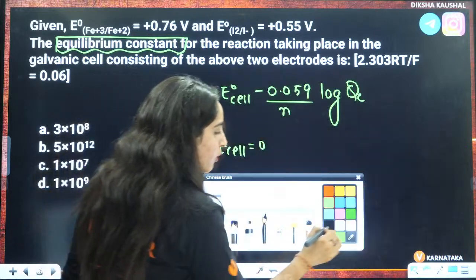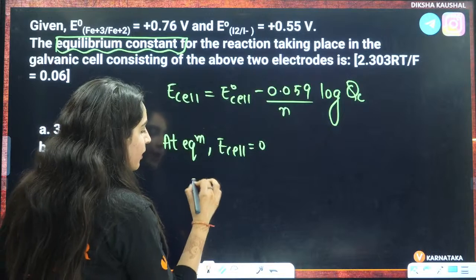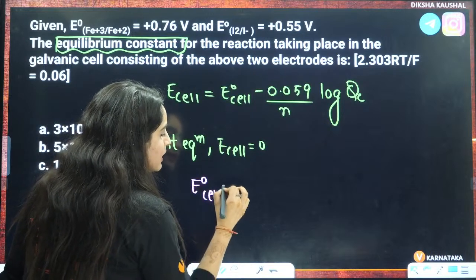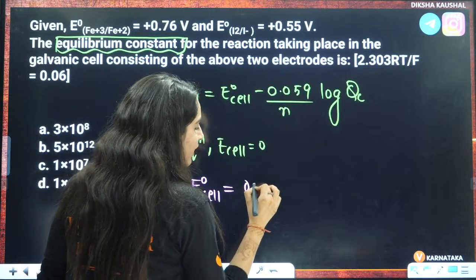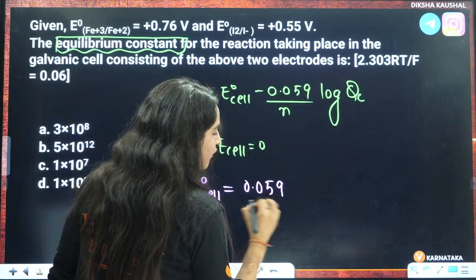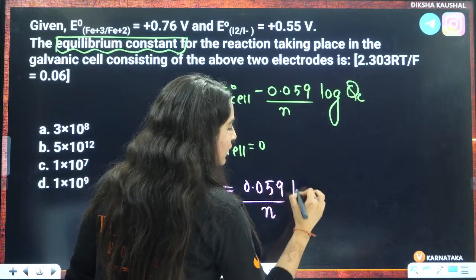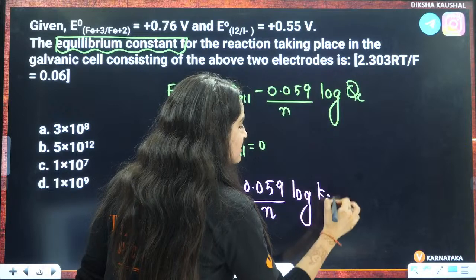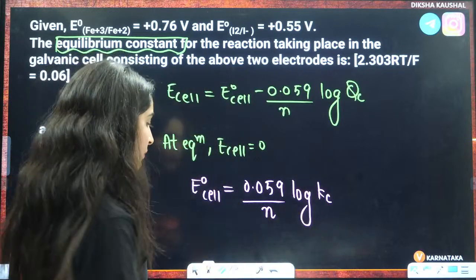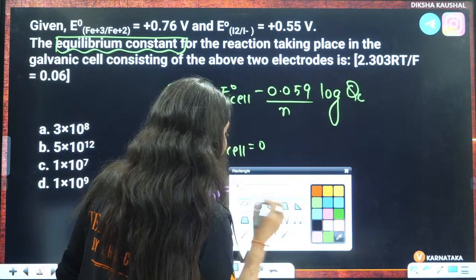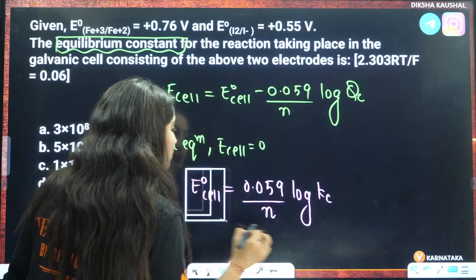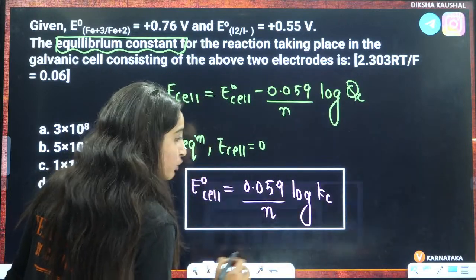So in that form, this formula will become E naught cell equals 0.059 divided by N, then log Kc. Now this Kc is the equilibrium constant. This is the formula that we are going to use.